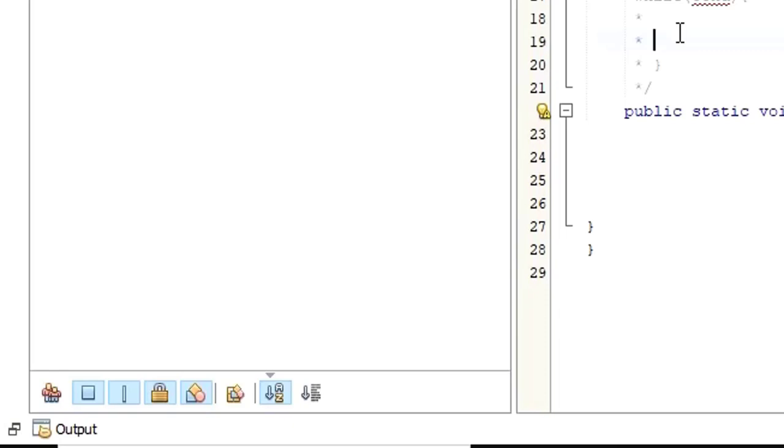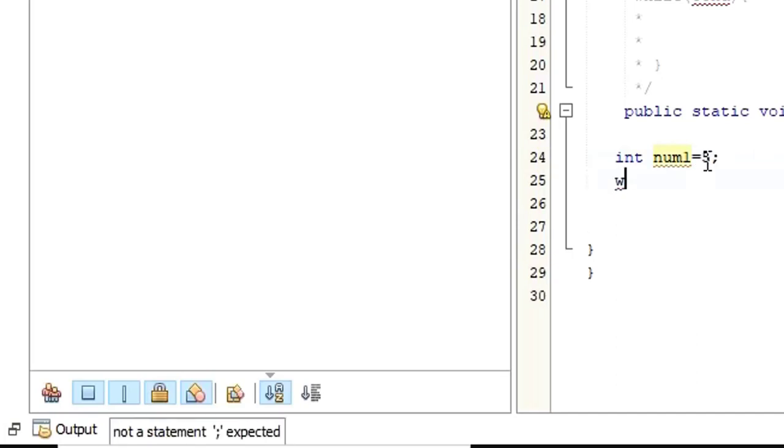Here, I can say integer num1 equals 5, right? Let me declare another variable, integer n equals 2. In the while, I'm just going to check the condition.